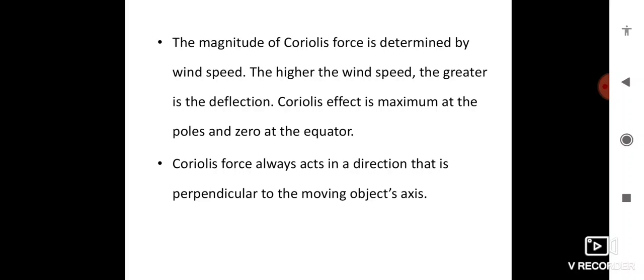And the magnitude of the Coriolis force is determined by wind speed. Here the higher the wind speed, the greater is the deflection. And the Coriolis force is maximum at the poles and zero at the equator, and it always acts in a direction that is perpendicular to the moving object's axis.